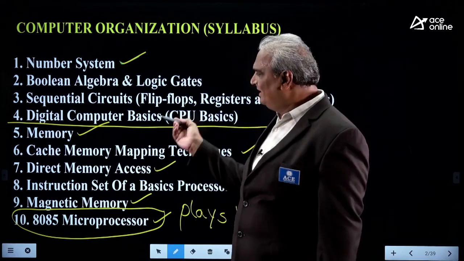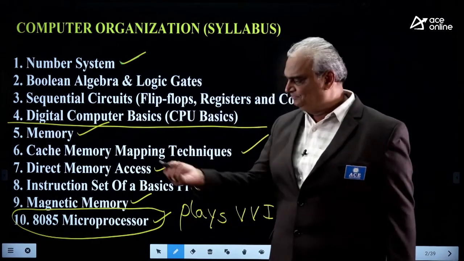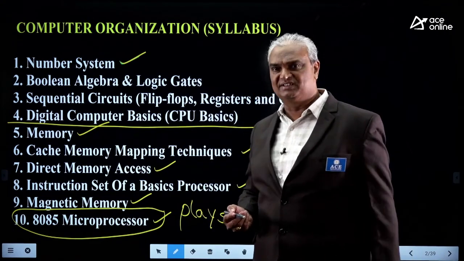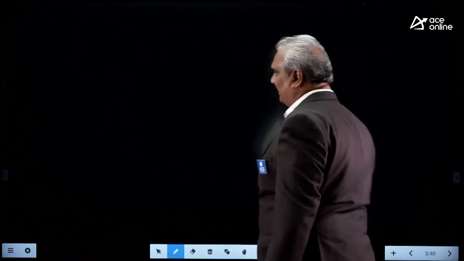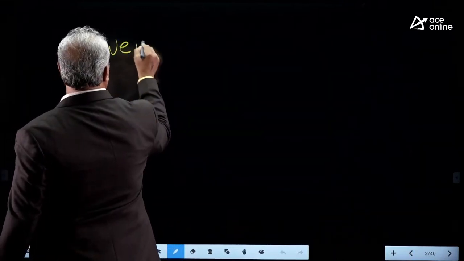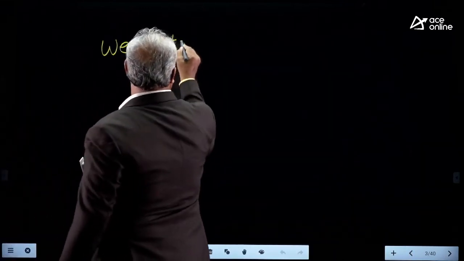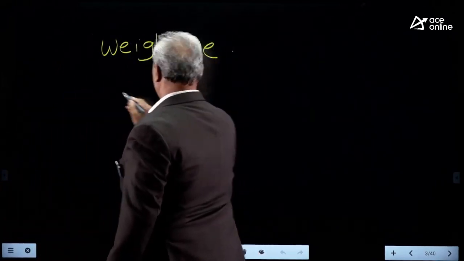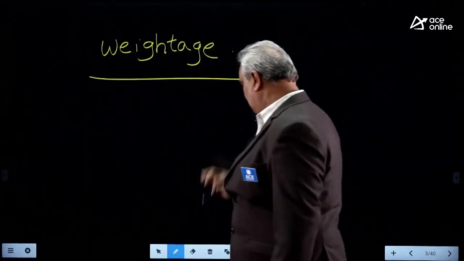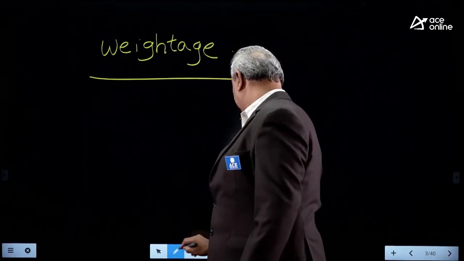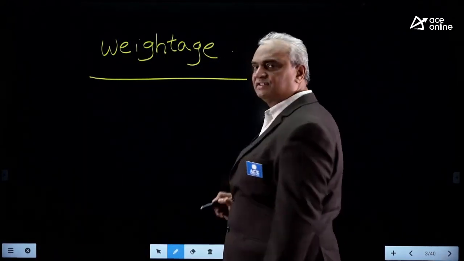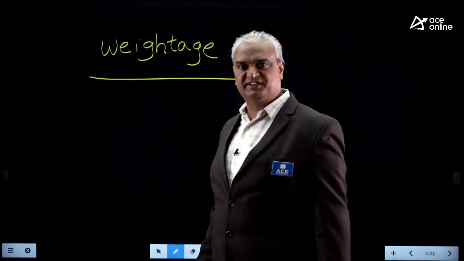At the same time, our faculty members already discussed the weightage of each and every subject along with this subject. Look here. In previous sessions, our faculty members already discussed the same.